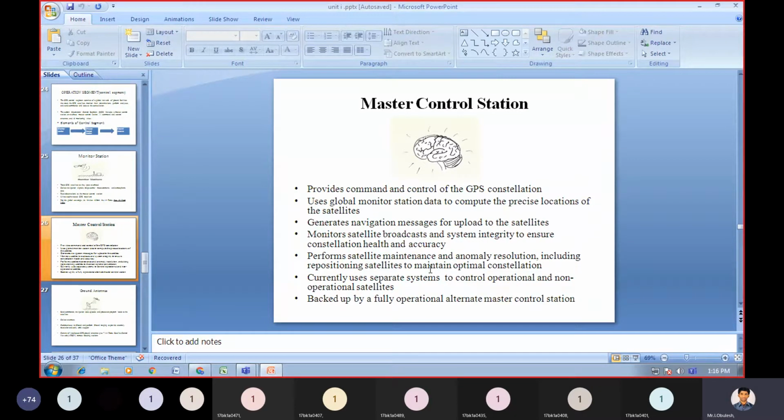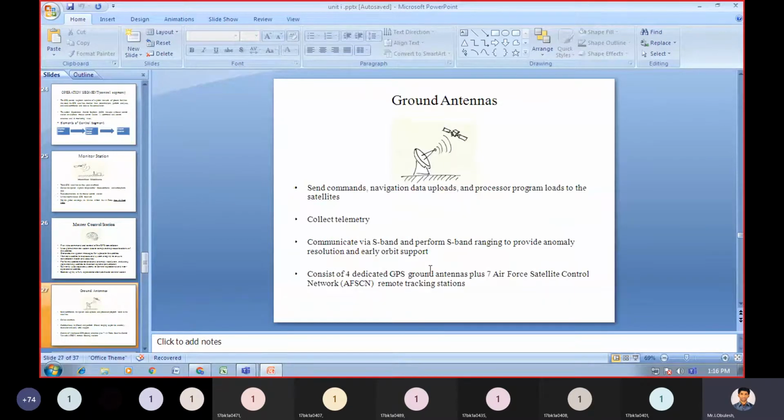So under the guidance of this only, let us assume if you want to do the backup process, you have an additional master control station, or you need to call an alternate master control station. With the help of that only you need to do the full backup position also. Then next is the ground antenna. From this only you will be able to send the commands, navigation data uploads, processor program loads, and all that.